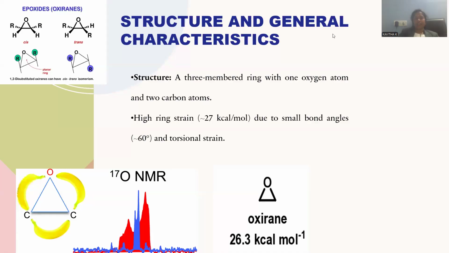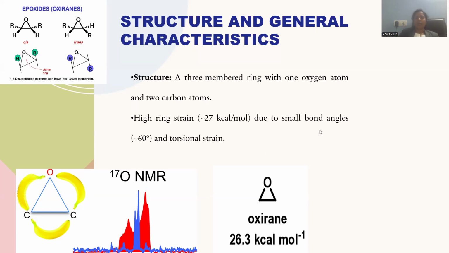Let me give the structure and the general characteristics of the Oxyrane structure. It is a three-membered ring system. Just now we saw two carbon atoms and one oxygen located within the three-membered ring system. One is oxygen and two are carbon atoms. Ring strain energy is given as 27 kilocalories per mole, which is extremely large. That is the reason why the ring strain is larger, hence ring-opening reactions are most familiar for this kind of molecule.